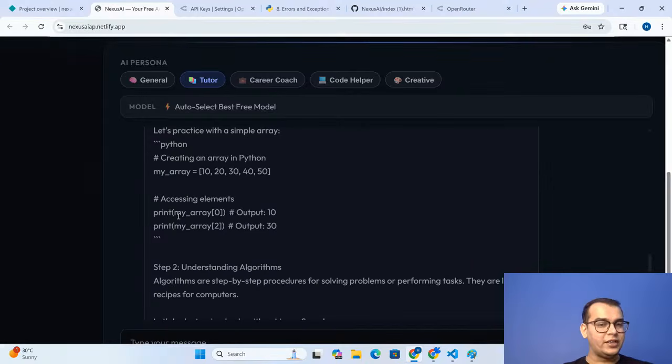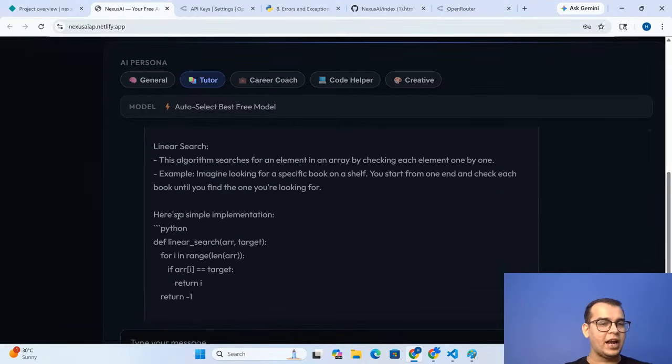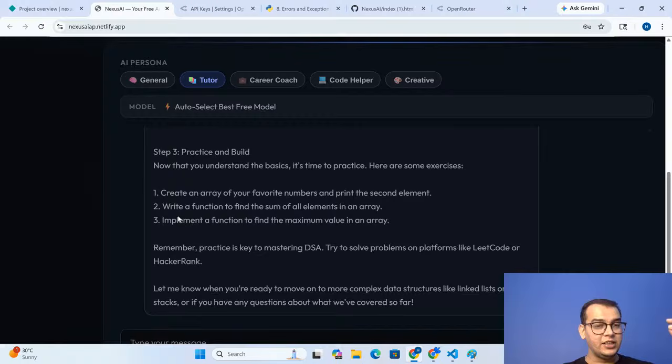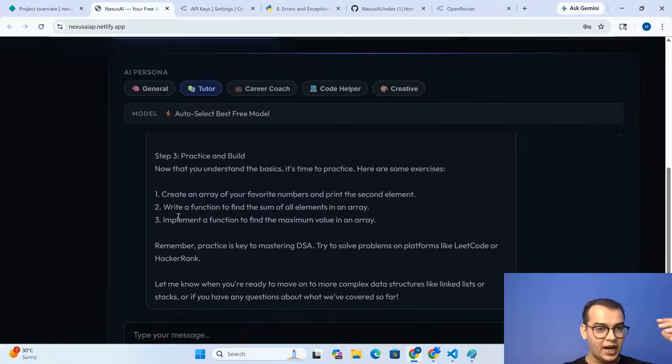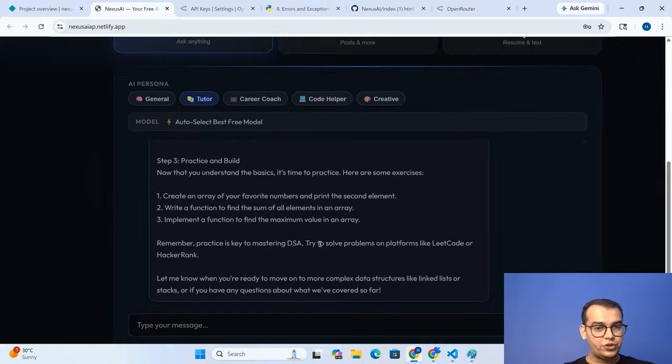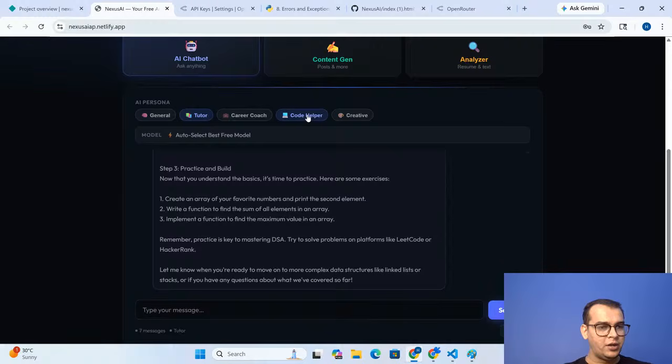Everything it is telling me, including which language I can choose. I just said that, remember, practice is the key to solving problems on platforms like LeetCode or HackerRank. So the way we discussed the API, the AI model is also giving you the response on that basis. So tell me, guys, if you want a code helper, you can use the code helper.